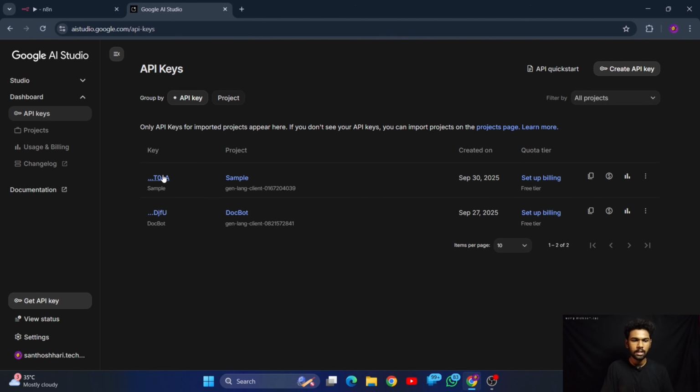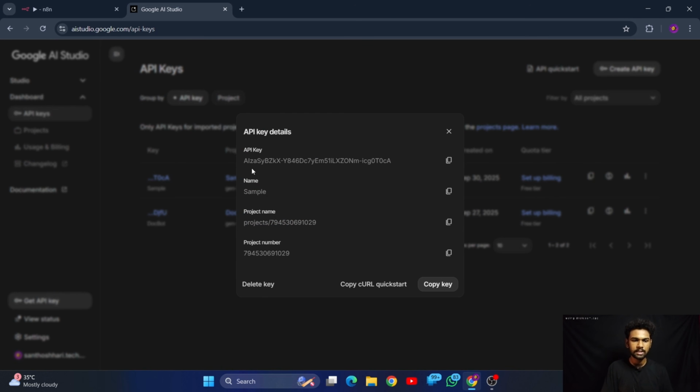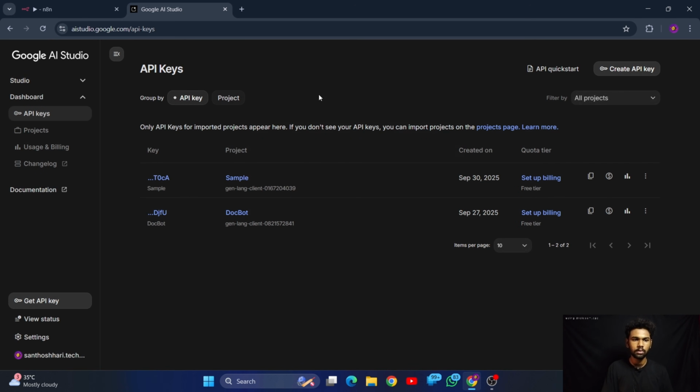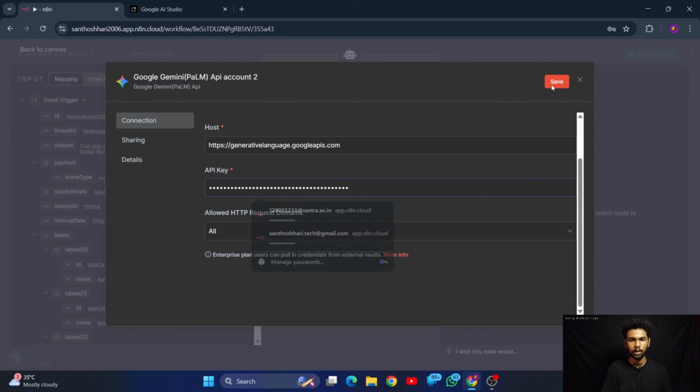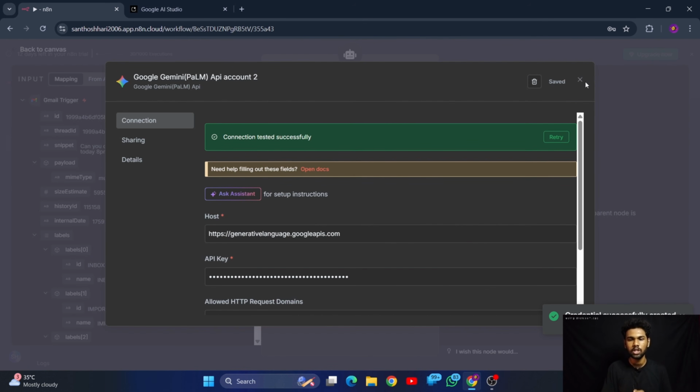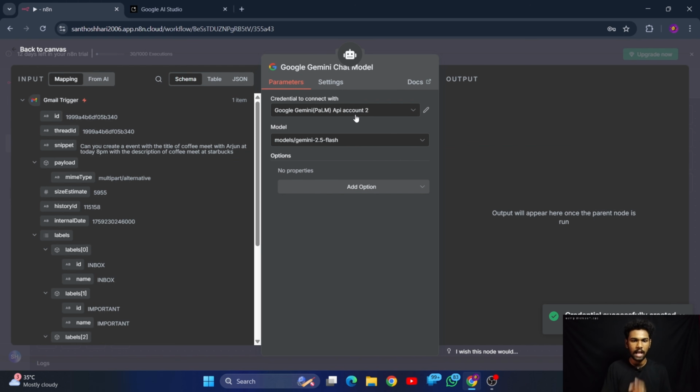Here you can see, let me press this one. This is actually the API key. Don't share this with anyone, and let me copy it. Let's go to n8n and paste it here. Now save this. A new credential for the Gemini chat model has been created. Let me go back.